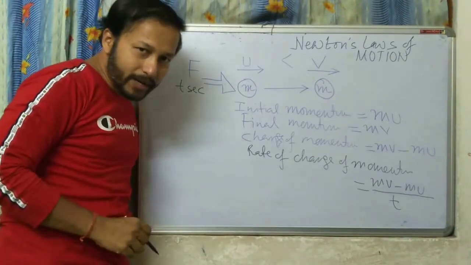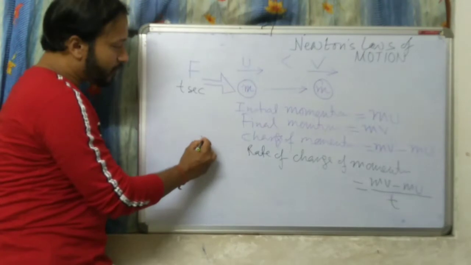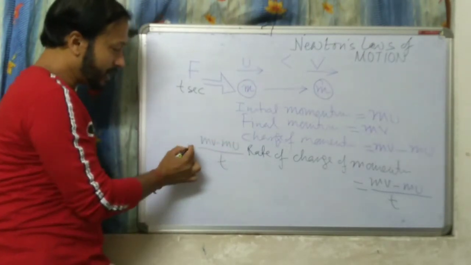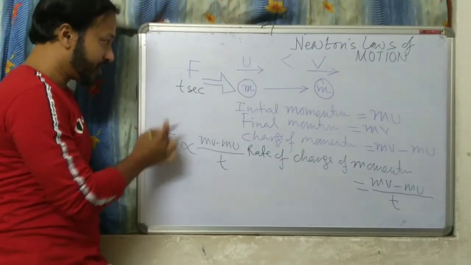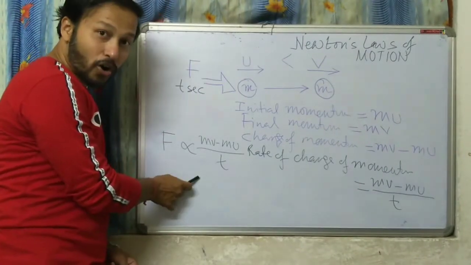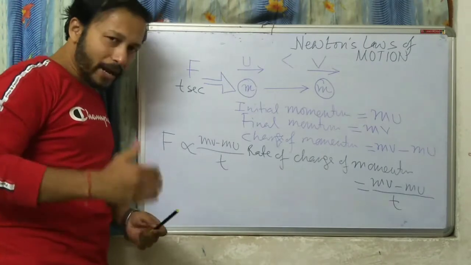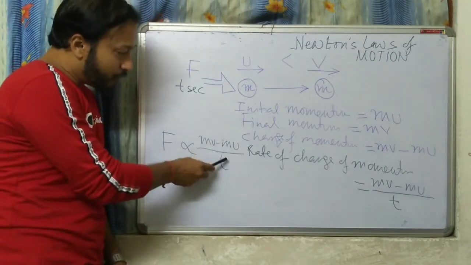And what did Newton say? Newton said that this rate of change of momentum is directly proportional to the force applied. Got it? Newton's second law of motion.